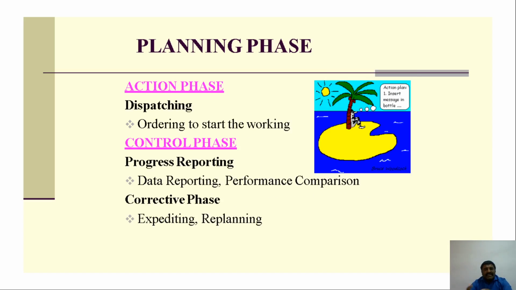Action phase, dispatching: the order to start the work. If you get an order, then dispatching takes place and the work starts. Control phase: progress reporting, data reporting, performance comparison, and corrective phase. That is expediting and re-planning. That is the corrective phase. Controlling means progress reporting and the corrective phase, and re-planning can take place.